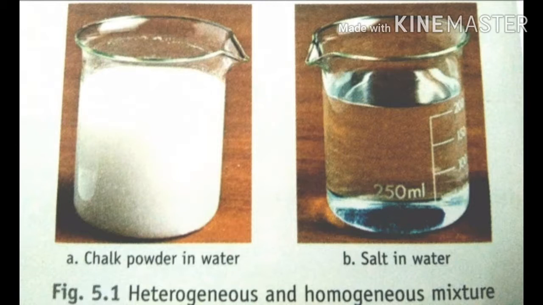Particles of substances present in a mixture that can be seen easily are called a heterogeneous mixture. A best example is water and soil. We can see these two particles in it, isn't it? Water and oil, these two layers we can see. So this one we call a heterogeneous mixture.